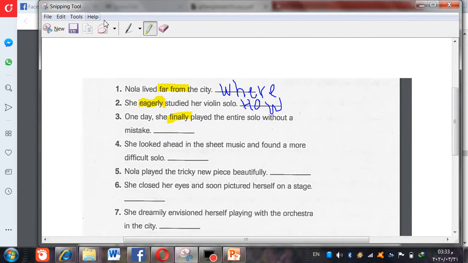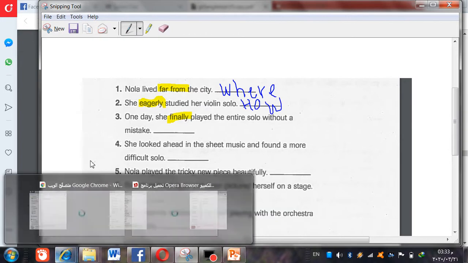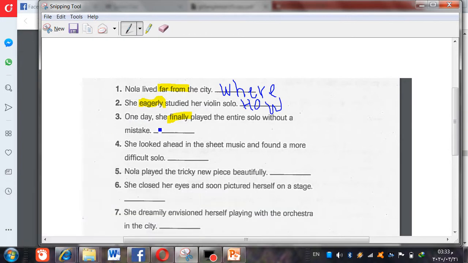Yeah, it will be when. So here we're going to write when in the space. It will be when, an adverb of time.